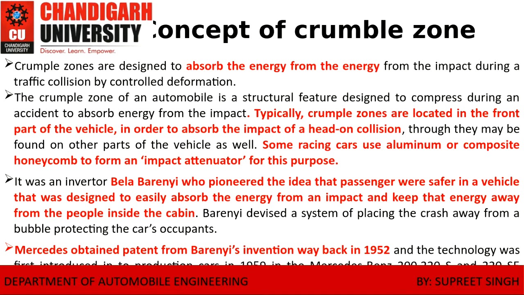Some racing cars use aluminum or composite honeycomb to form the impact attenuator for the purpose. So this should be taken into account. Honeycomb structures are basically used as material in order to provide safety.